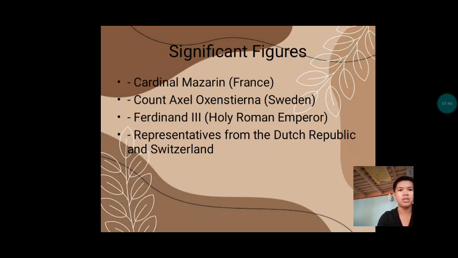Next, significant figures. Cardinal Mazarin, France. Count Axel Oxenstierna, Sweden. Ferdinand III, Holy Roman Emperor, and representatives from the Dutch Republic and Switzerland. This shows important people who helped make the treaty happen. These include leaders and diplomats from France, Sweden, the Holy Roman Empire, and the representatives of the Dutch Republic and Switzerland. Each one had their own interests but worked together for peace.